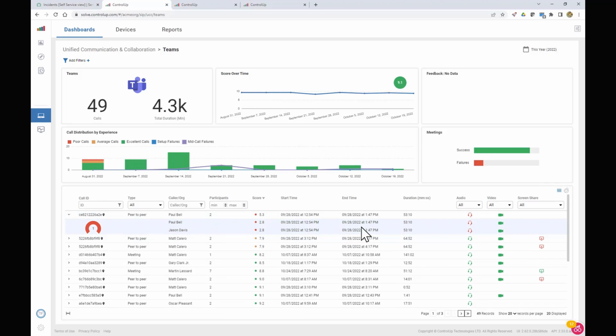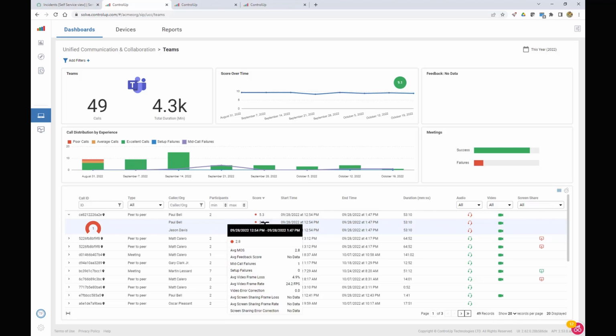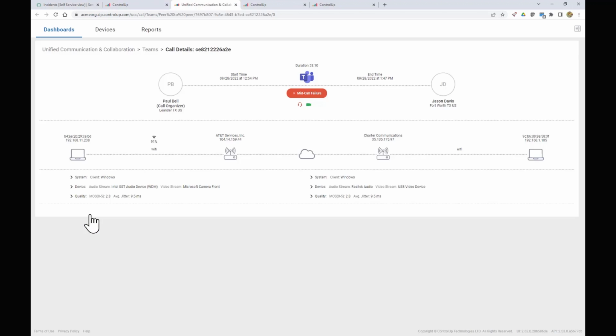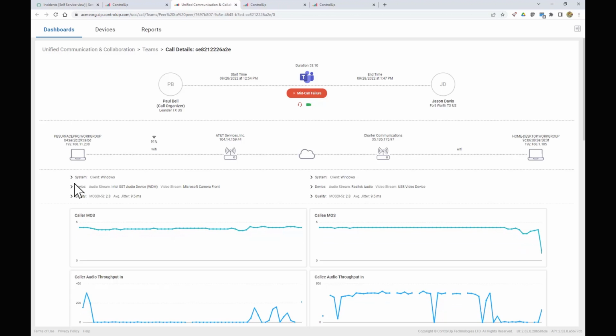We can see when it started, when it stopped. And this score here, that's kind of troubling. Looks like it had to do with some audio issues. Let's dive into it a little bit deeper. This is the overview of the call, and sure enough, it did have a mid-call failure, so it didn't exit gracefully. Something forced the call to fail.